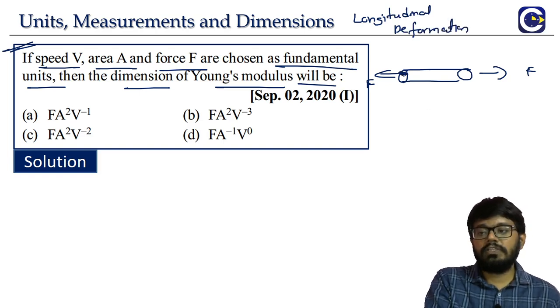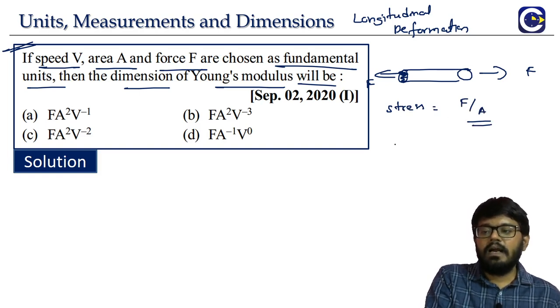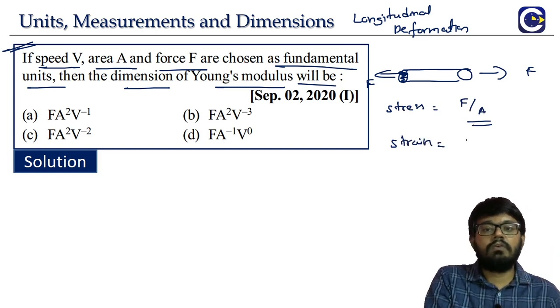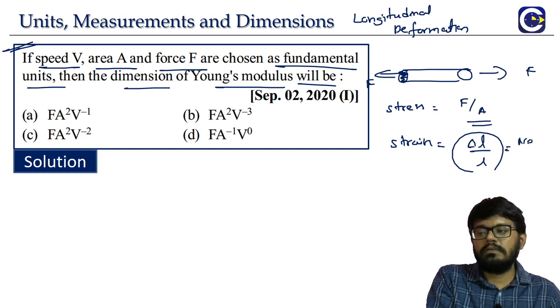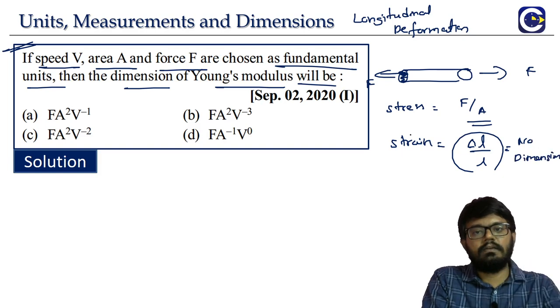If the area of cross section is A, then in this case we talk about stress. Stress is force per area of cross section. And we measure the deformation by using a quantity called strain. Strain is change in length by original length. Change in length by original length means it will be dimensionless, no dimension, because the numerator is length and the denominator is also length.